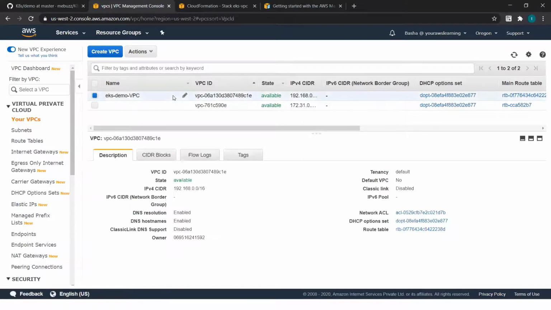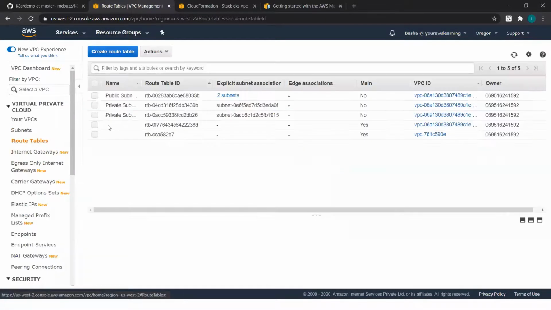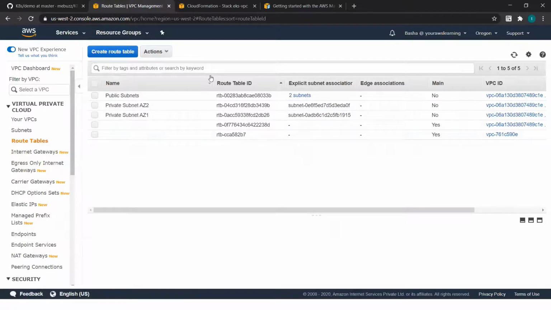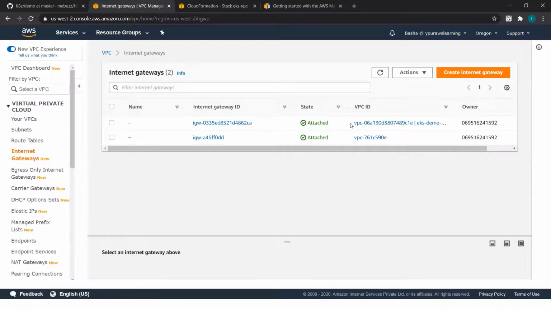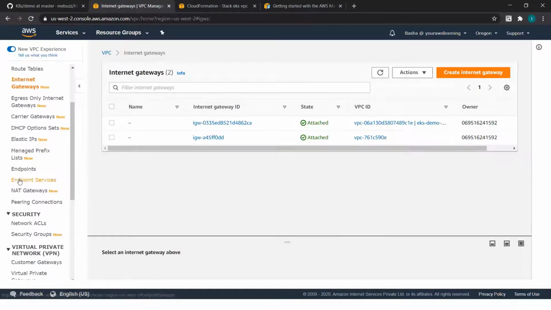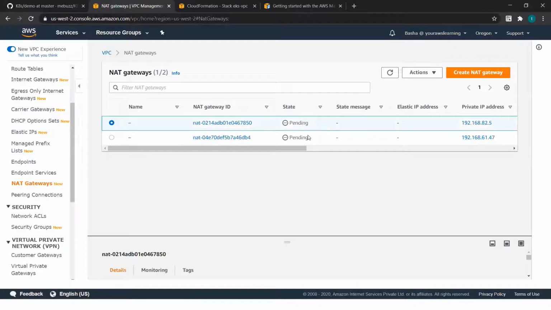It has created our VPC with the CIDR that we chose during our initial setup. And then subnets, it should create two public subnets, two private subnets. We'll have route tables, and then we have an internet gateway to allow connectivity with the internet. Then we'll have our NAT gateways. If you see, they're still getting created. It creates two NAT gateways for high availability.